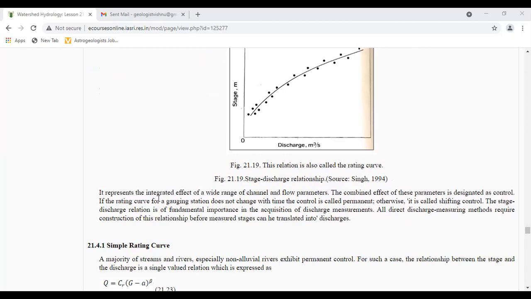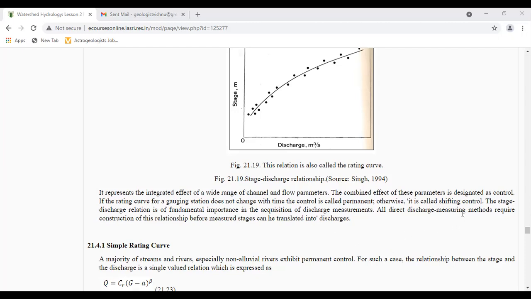It represents the integrated effect of a wide range of channel and flow parameters. The combined effect of these parameters is designated as control. If the rating curve for a gauging station does not change with the time, the control is called permanent.